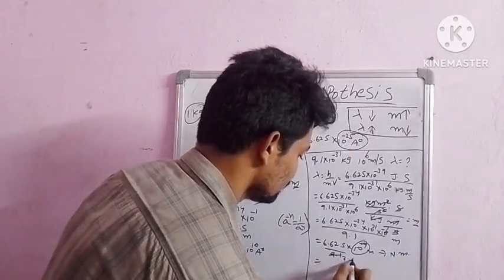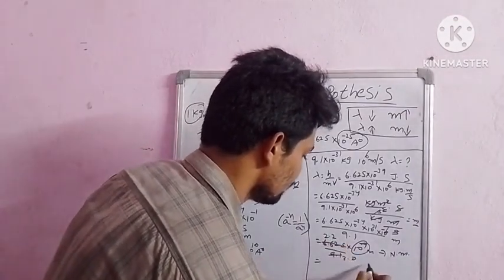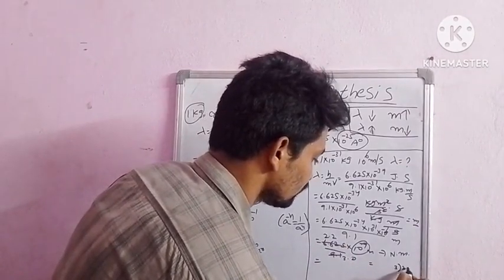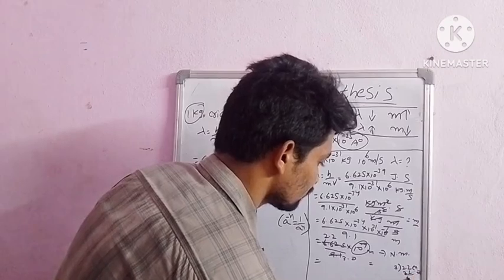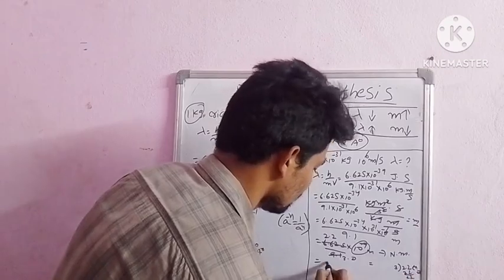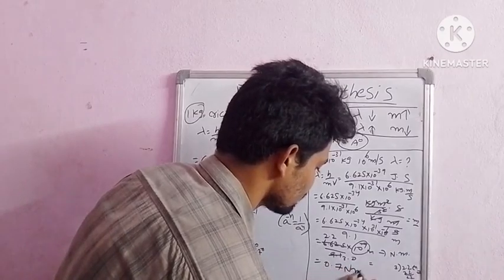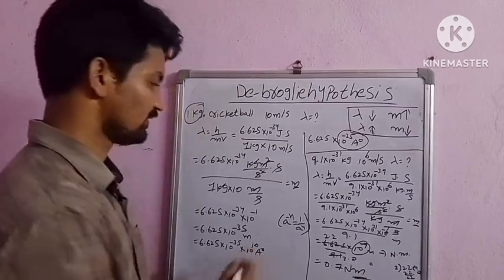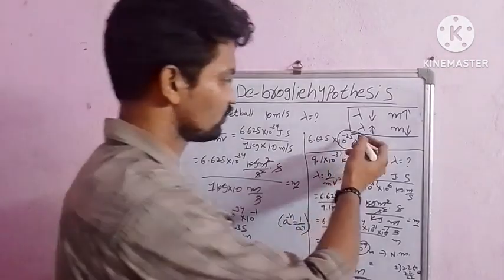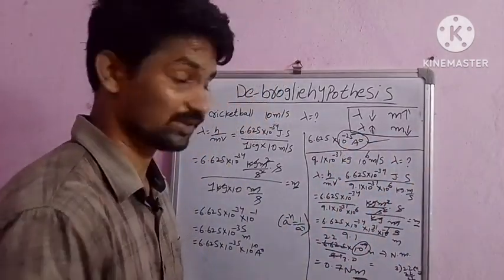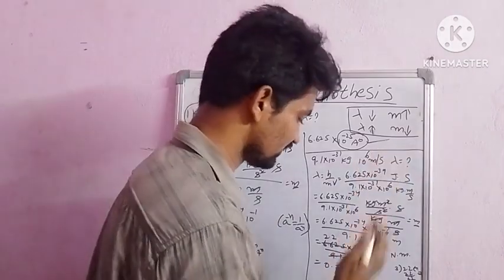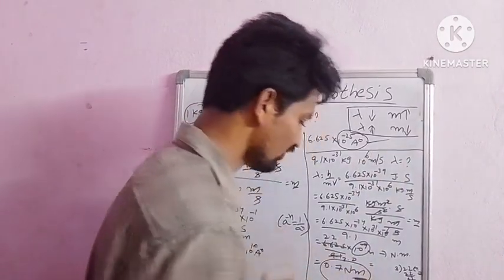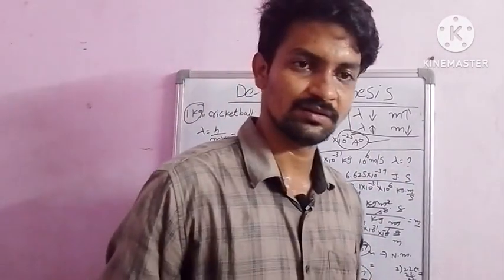So 0.7 nanometers. The cricket ball's 10 to the power of minus 25 angstrom units is negligible, while 0.7 nanometers is considerable.